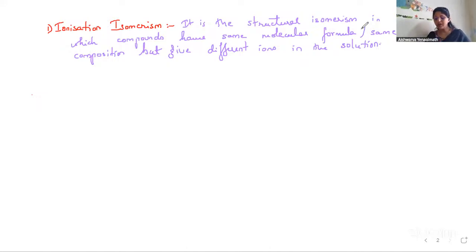Now when do different ions come? When there is exchange of ions between the coordination sphere and the ionization sphere. I hope you remember what is coordination sphere and ionization sphere. For example, if I write like this, I'll tell you what I mean by it. Or I can also write it like this.